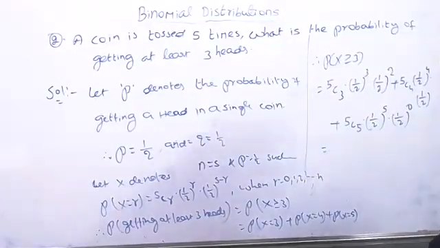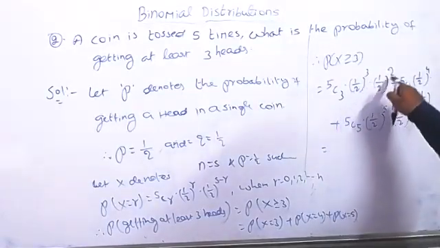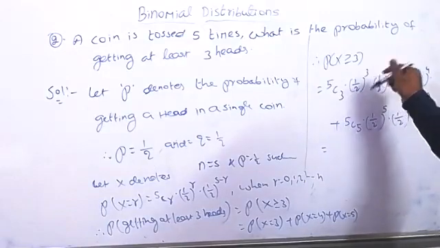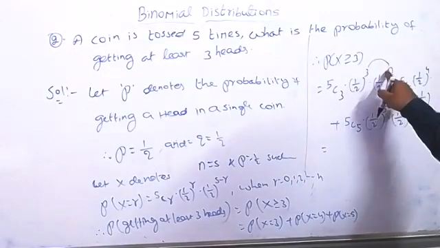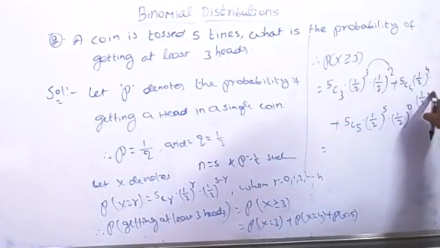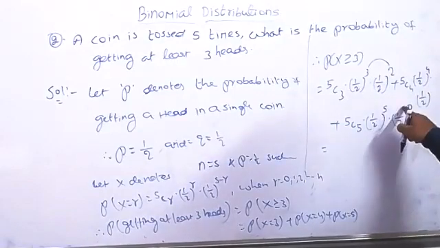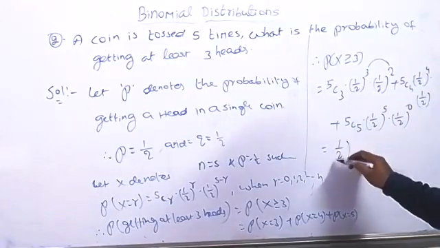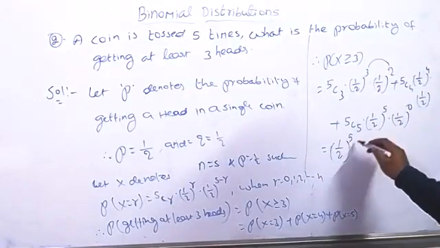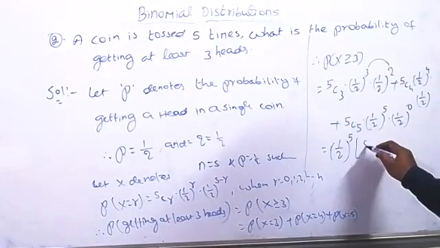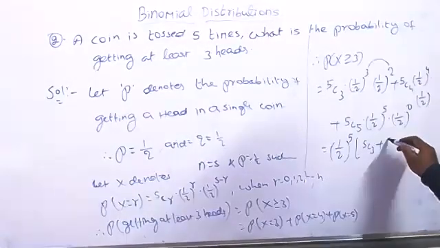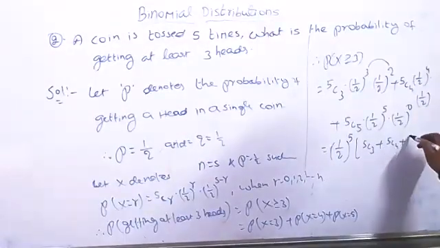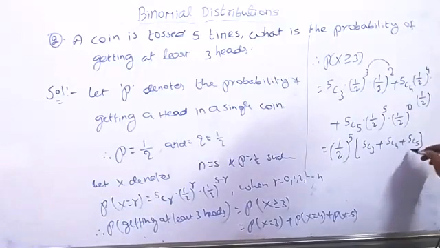Now a power m into a power n equals a power m plus n. Here 3 plus 2 equals 5, 4 plus 1 equals 5, and 5 plus 0 equals 5. So you can take (1 by 2) whole power 5 common. Then what remains is 5C3 plus 5C4 plus 5C5.